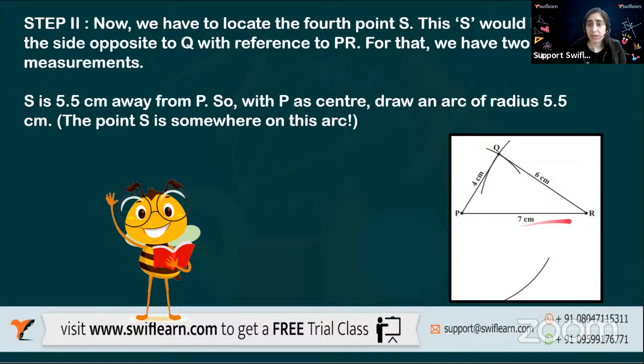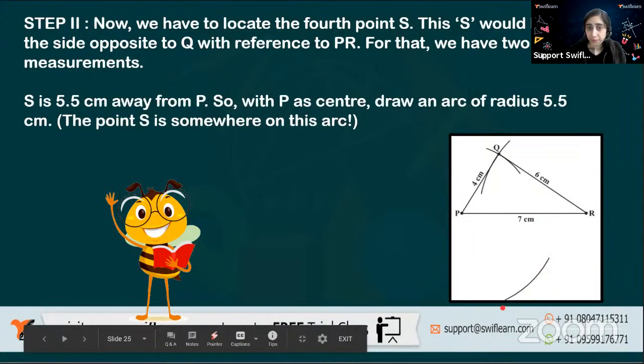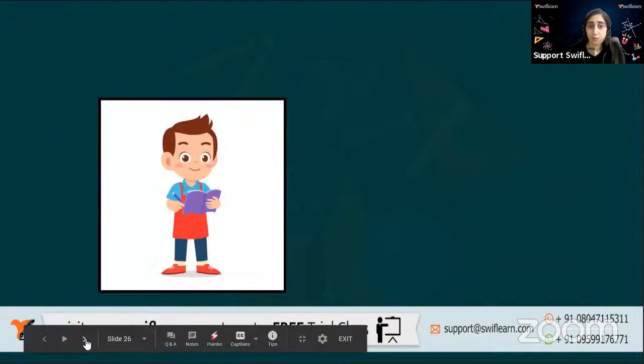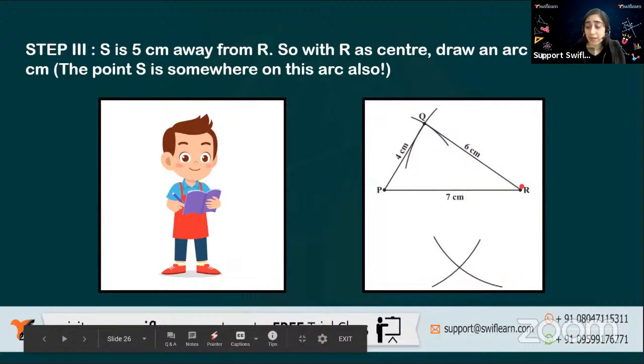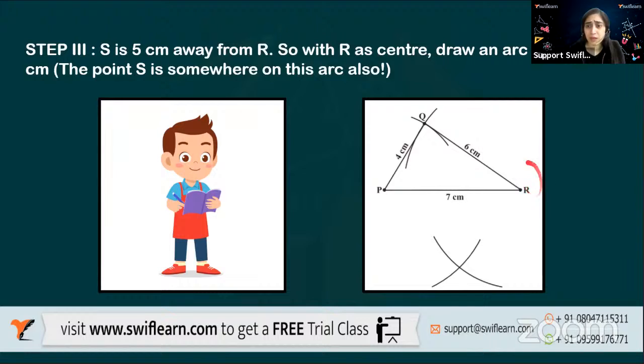With reference to P and R, we have the measurements: S is 5.5 centimeters away from P. So P will be the center point and I will draw a 5.5 centimeter arc. We have drawn an arc making P the center with radius 5.5. So I know S will be somewhere on the arc. Now what else do I know? I know the distance between S and R. S and R is 5 centimeters. So now I'll open my compass to 5 centimeters. Where will I make it the center?